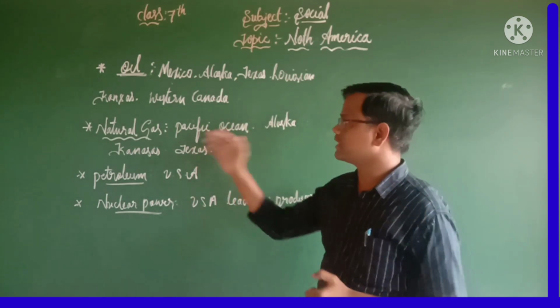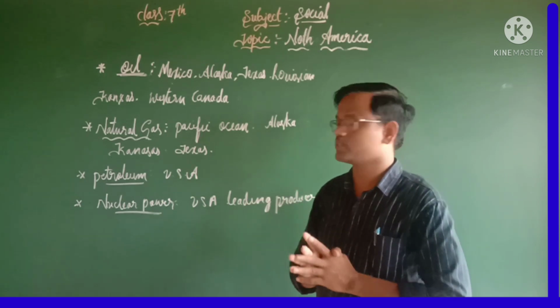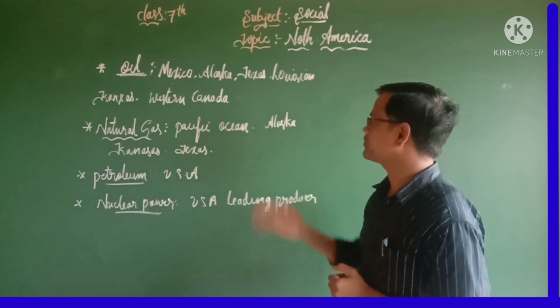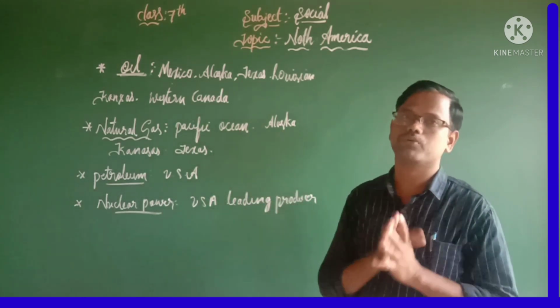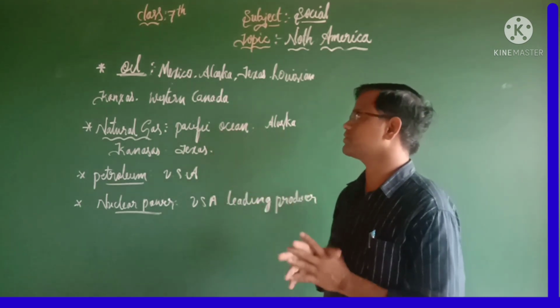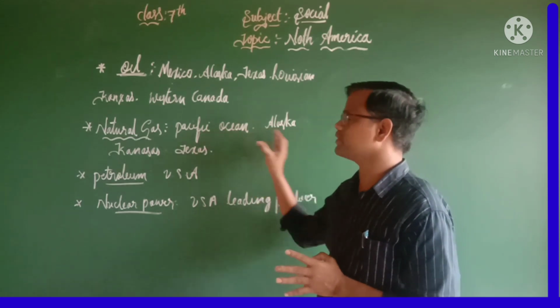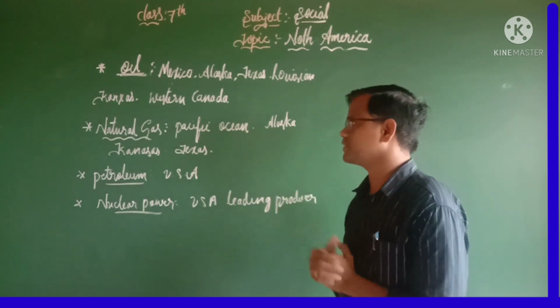The next one is natural gas. So where can we find natural gas? Pacific Ocean, Alaska, Kansas and Texas. So these are a few important places famous for natural gas. And among those, the Pacific Ocean is a large producer of natural gas.